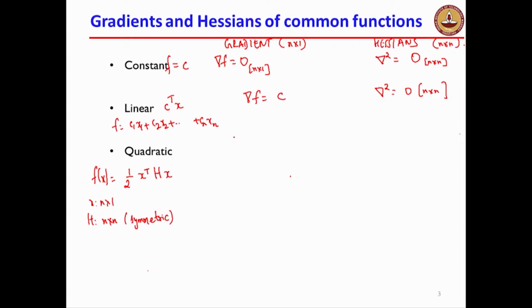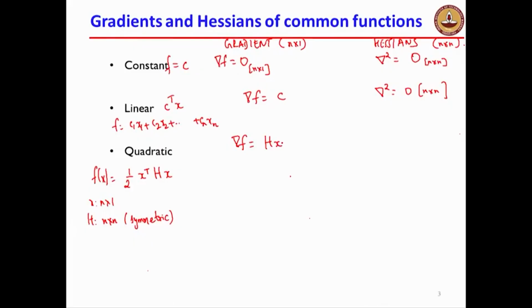Now the gradient, if you want to think about this as functions of one variable, if you have a quadratic function half Hx square, the gradient would be Hx, the derivative would be Hx. So generalizing, you can prove this analytically by taking derivatives. Now the gradient would be Hx over here. The order is important, you cannot have xH and so on, because you need to get a vector over here. And the Hessian is just the matrix H.